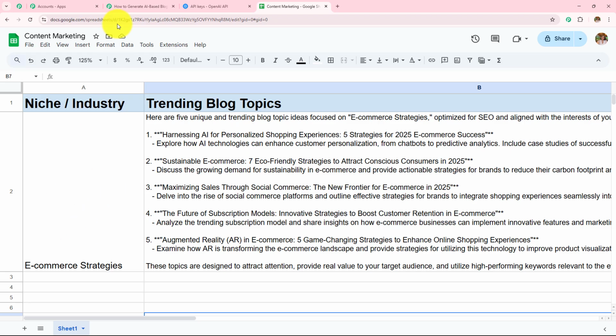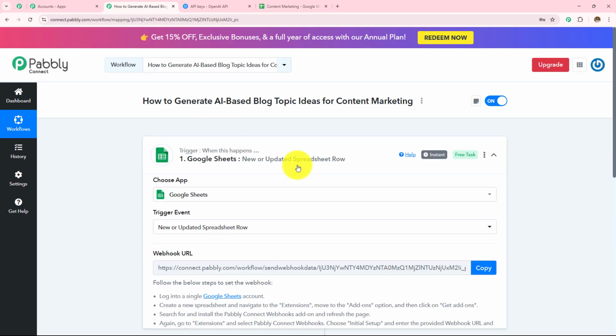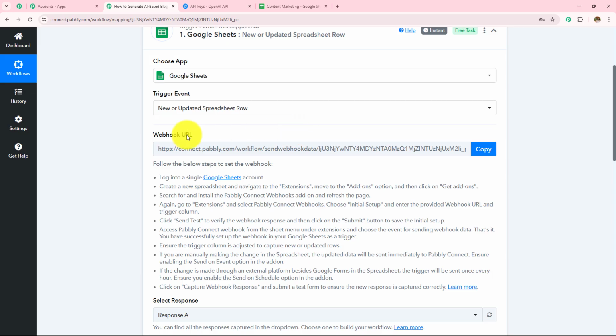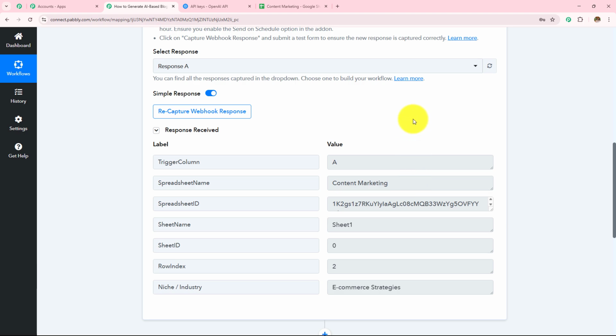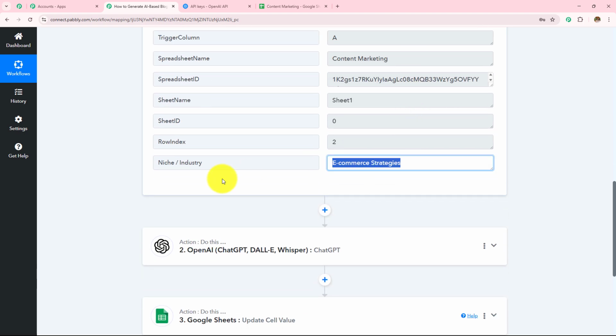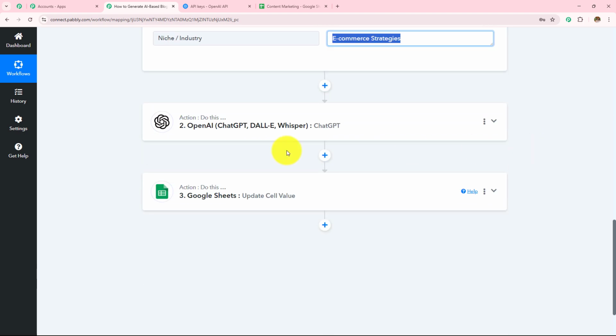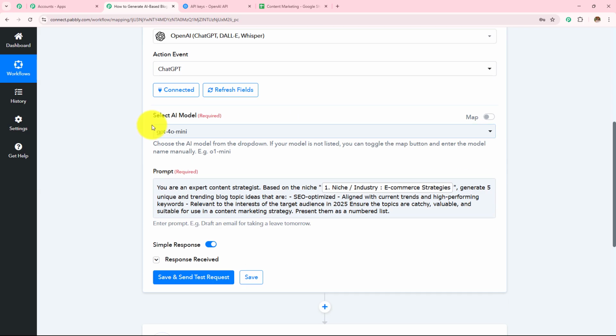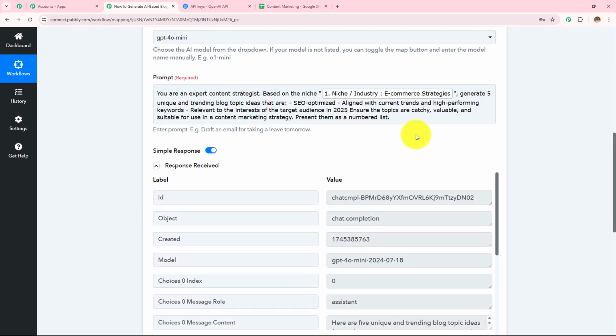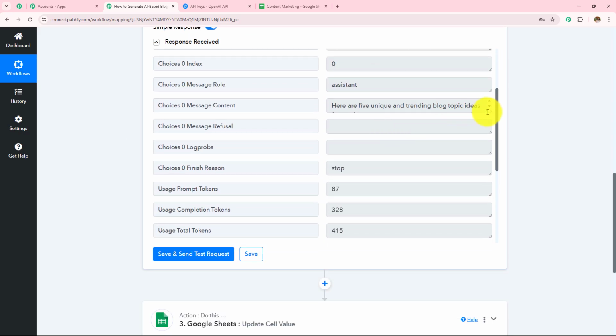Now to summarize, we took Google Sheets as a trigger application where we made connection with Pabbly Connect with the help of this webhook URL. We added the detail in Google Sheets spreadsheet and received that response here in this workflow. Then we moved to the next step where we wanted AI agent to generate blog topics for me. So I took OpenAI as my action application, made connection with Pabbly Connect, selected my AI model, entered the prompt, and then generated the blog topics with the help of OpenAI.